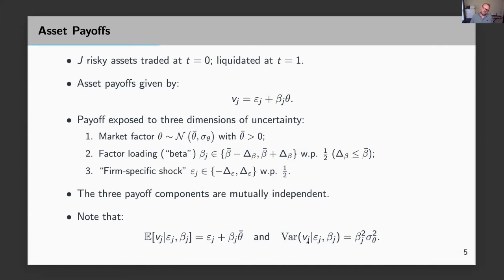However, if you consider the variance of the cash flow conditional on information, then of course the level of epsilon doesn't matter, because you already know epsilon, it doesn't change your uncertainty about the cash flow. At the same time, that's not true for beta j, right?